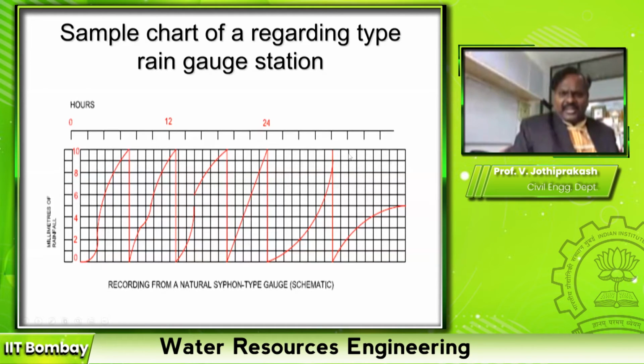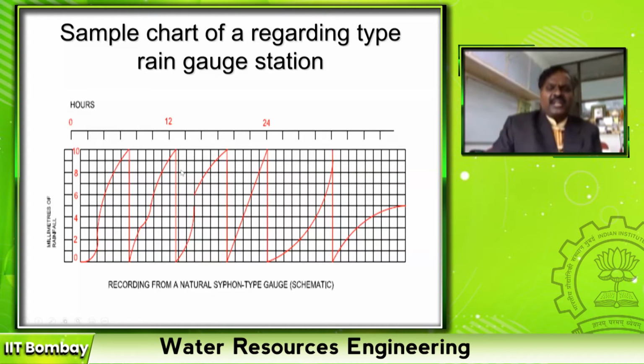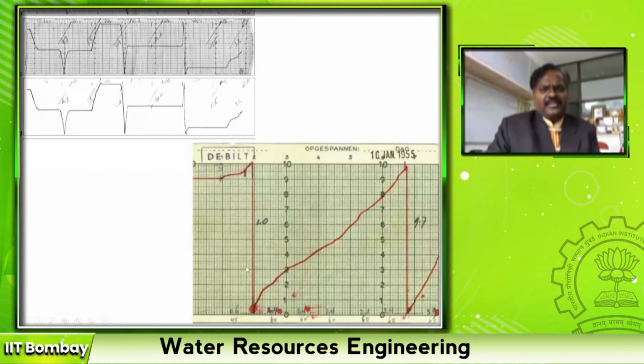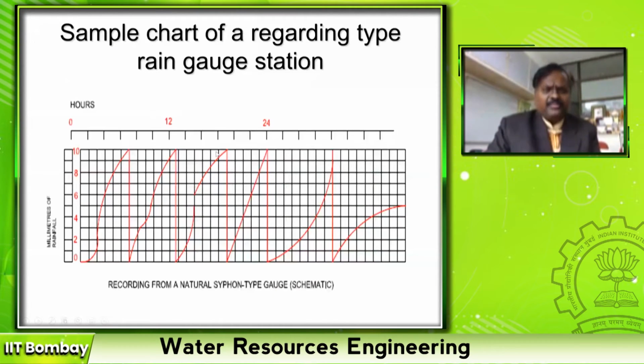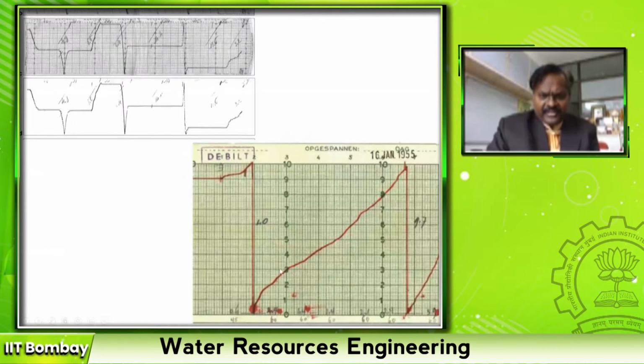But this is not in an understandable form for any common man. So the hydrologists try to explain this in a different way, right? So this is graphical, and in real life this is how it looks like, right? You can see this chart, right? The date is also there, 16th January 19, right? The pen is gradually increasing. When it reaches 10 mm, it comes back to the zero condition, right?